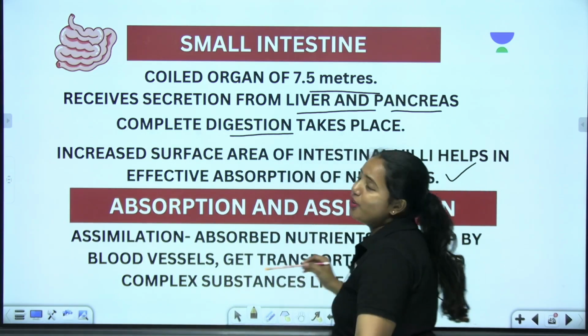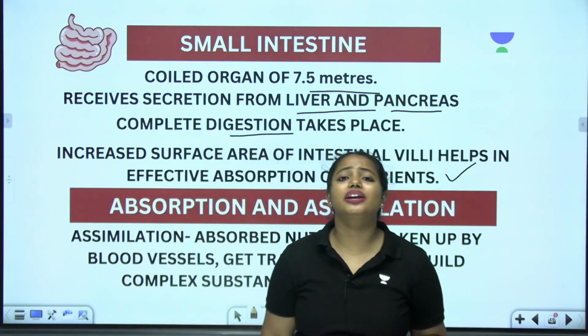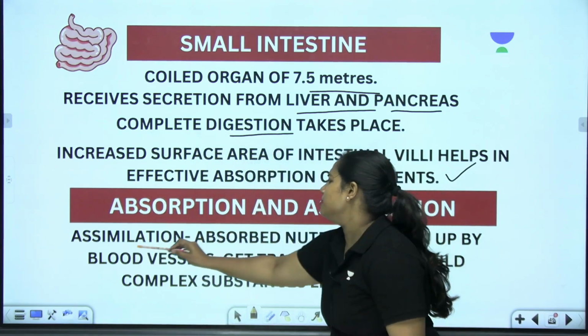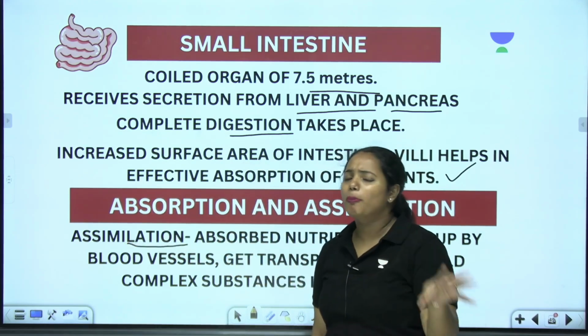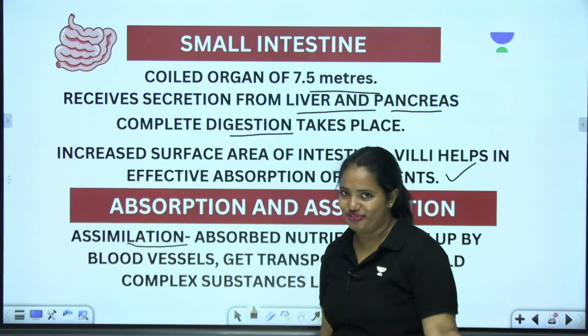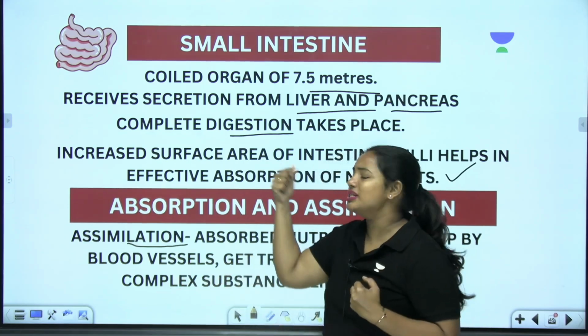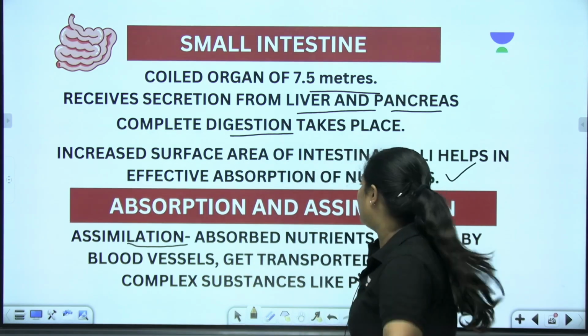And now we are going towards a part of absorption. So we know that absorption can even happen in our small intestine, correct? But what is the assimilation? Absorption and assimilation, both of these processes are different. Absorption means taking the nutrients out of the food by the small intestine. But what about assimilation? Please write it down.